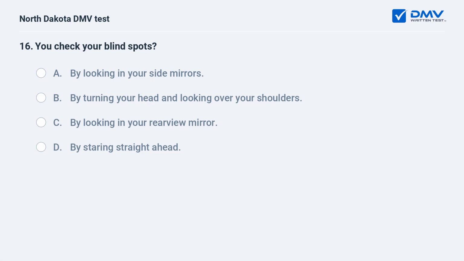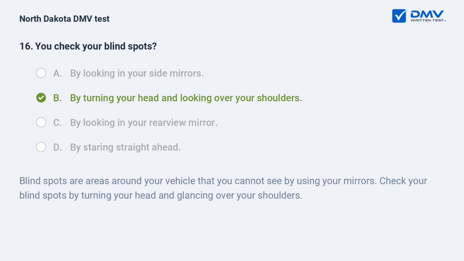You check your blind spots: A. By looking in your side mirrors. B. By turning your head and looking over your shoulders. C. By looking in your rear view mirror. D. By staring straight ahead. B. By turning your head and looking over your shoulders. Blind spots are areas around your vehicle that you cannot see by using your mirrors. Check your blind spots by turning your head and glancing over your shoulders.